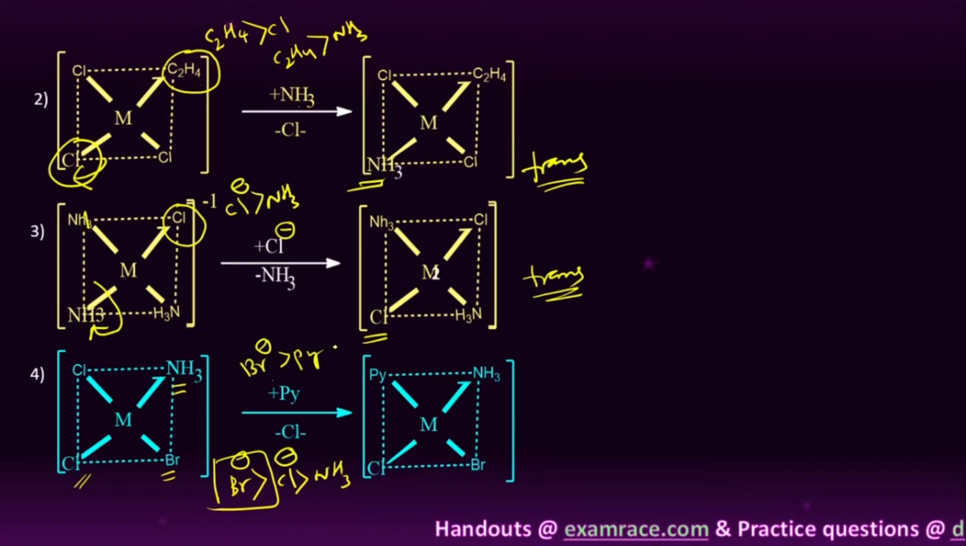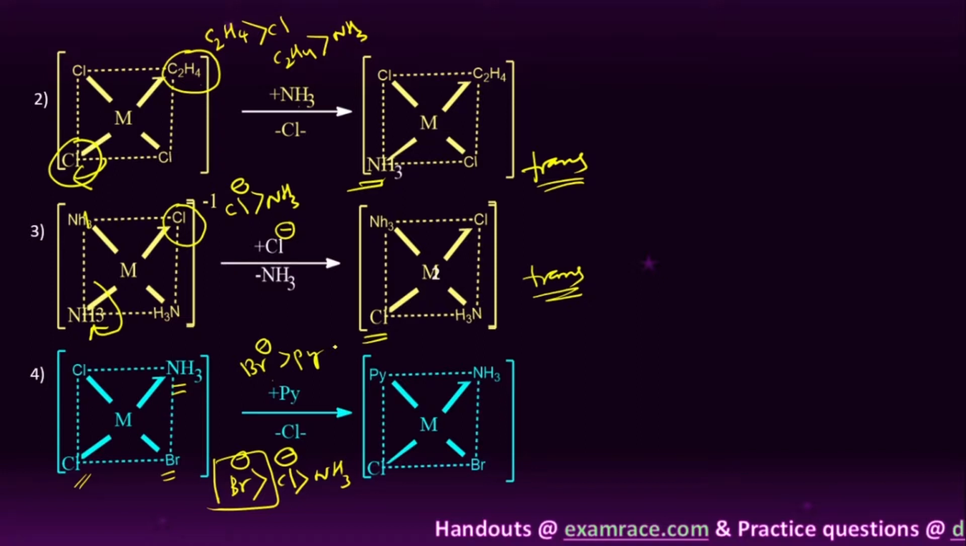So the Br minus has more trans-directing ability. Therefore it leaves the group opposite to the bromine. So that means it leaves the chlorine. So the pyridyl group occupies the position. So this is the way to determine whether the formation of a complex is possible as trans or cis, right? Is that clear, student? Right? So I hope you understand very well.